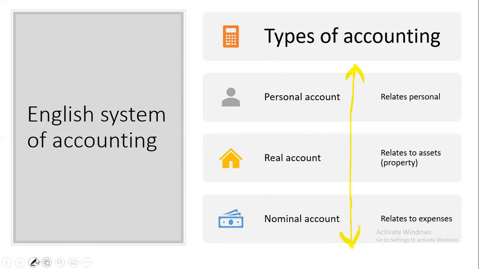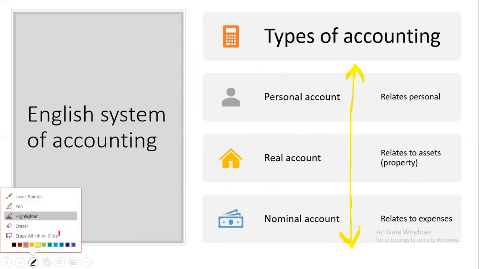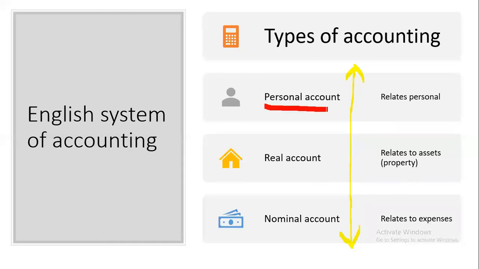The personal account deals with persons, individuals, or the name of any individual, bank, or business organization. For example, Mr. Ratesh's account, Mr. Praful's account, Mr. Shashikumar's account, Vijaya Bank account, Canara Bank account, or Amazon Company Limited account.